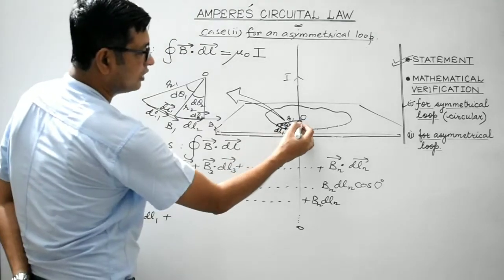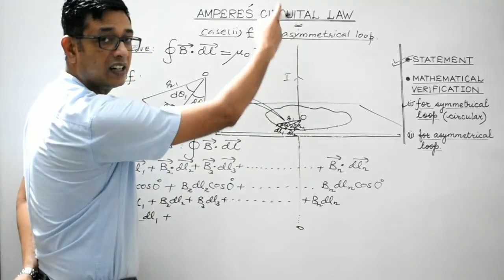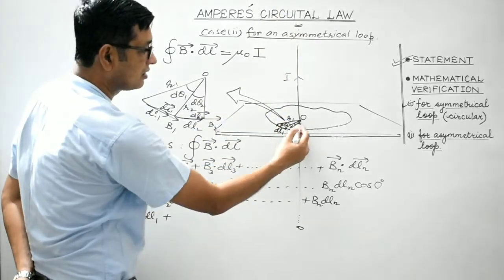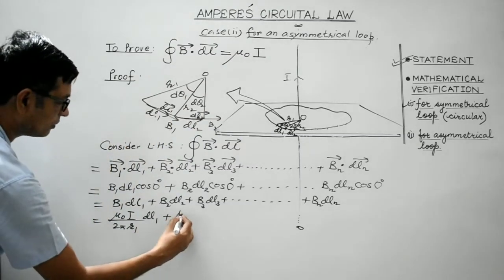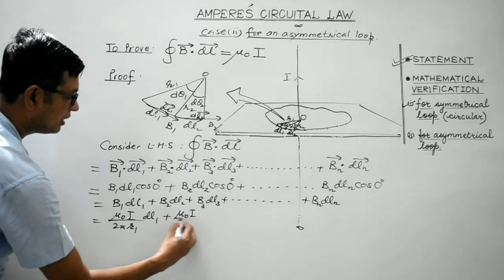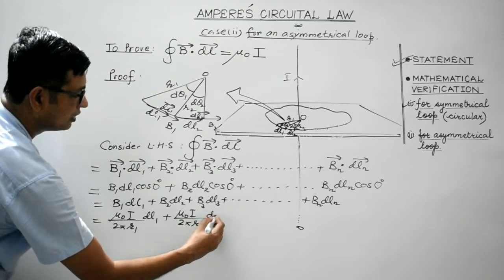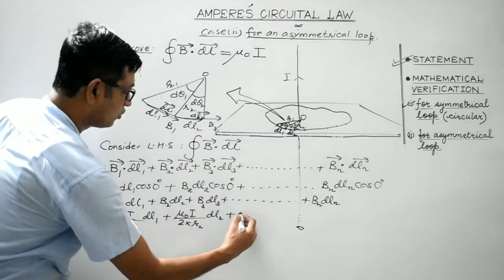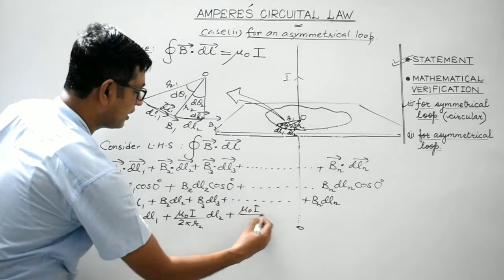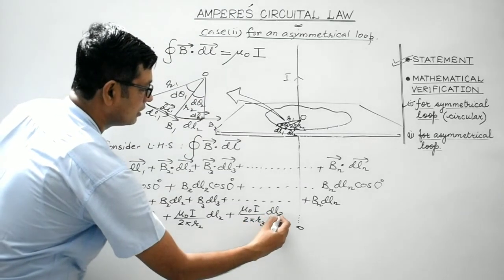B2 is the strength of the magnetic field at this point due to again the same straight current carrying conductor. And here the effective distance is R2. So the strength of the magnetic field B2 would be mu naught I divided by 2 pi R2, and over here dL2. Understood, students? Similarly, B3 will be mu naught I divided by 2 pi R3 and this is dL3.